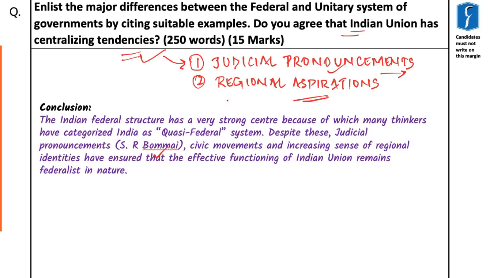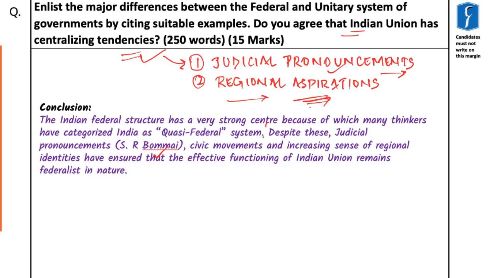Also, you know that regional aspirations have a very big role to play in the way federal structure works. For example, although Parliament has unilateral powers to change the area of a state, do you think that today the Parliament can change the area of any state if it wants to? It cannot, because the people of the state will simply not allow the central government to change the areas.